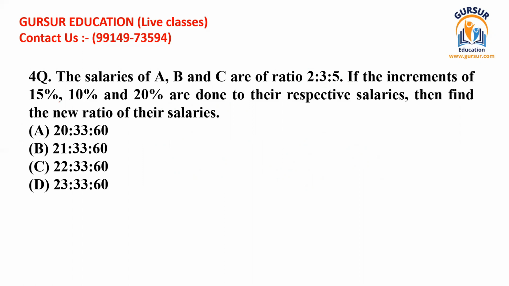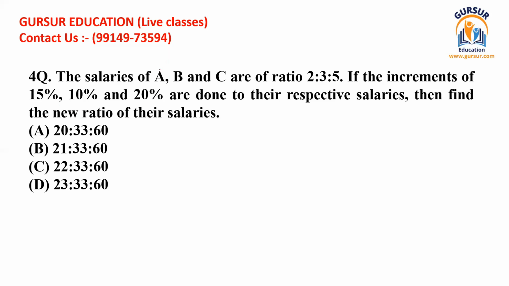If increments of 15%, 10%, and 20% are given to their respective salaries, find the new ratio of their salaries. You are not given the actual values. You are given the values in ratios only, and moreover the increments have been given in percentages only.